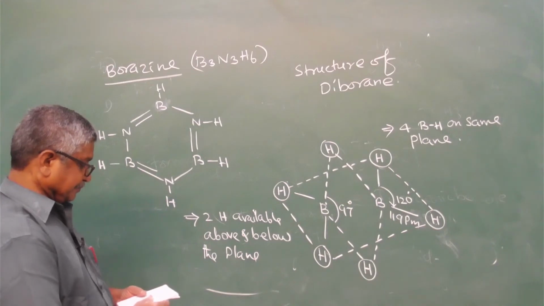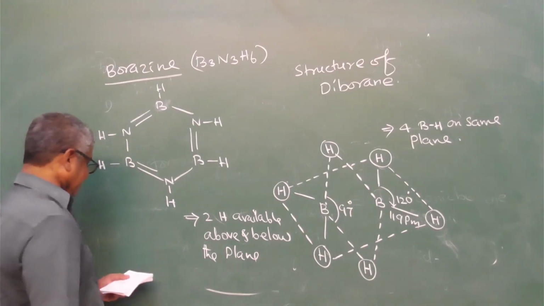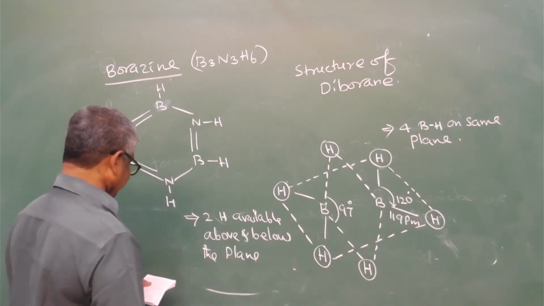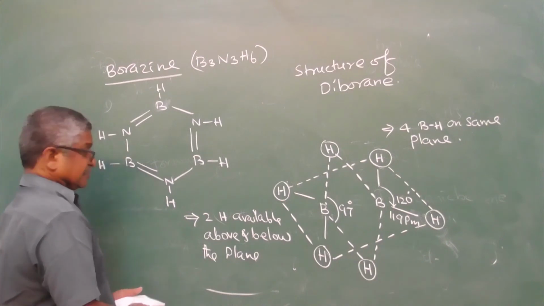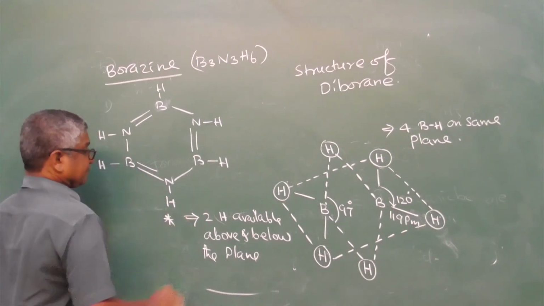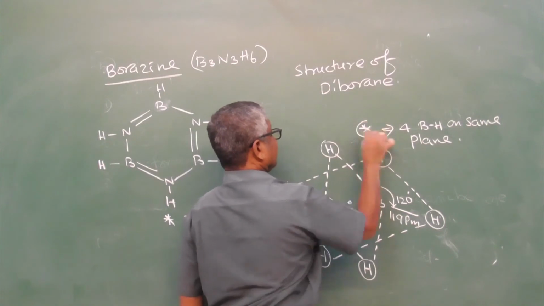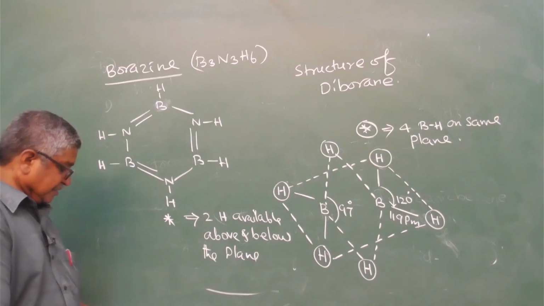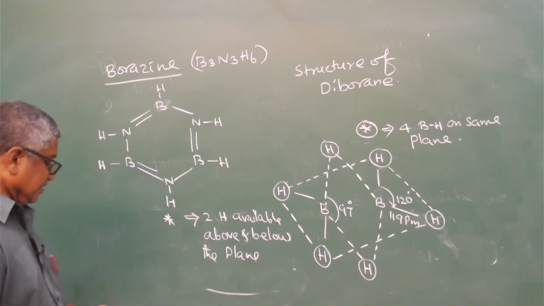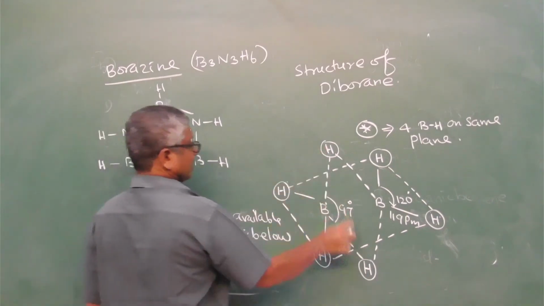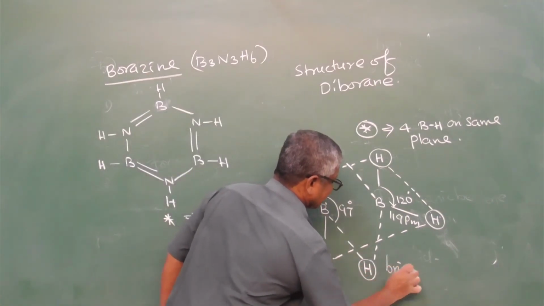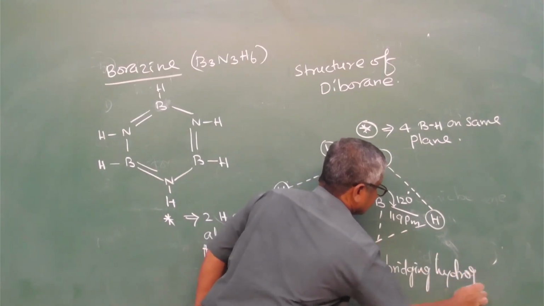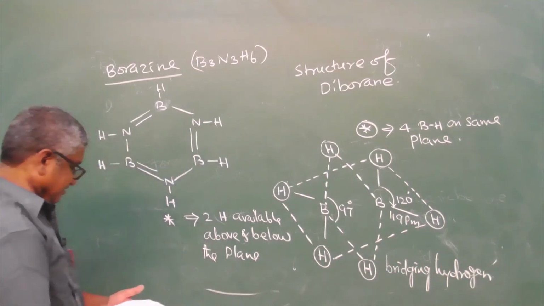Next, the 4 terminal bonds are regular and the BHB bridge bonds are different. So this is the point to remember about the structure of the diborane compounds. Structure of the diborane compound, bridging hydrogens. These two are called bridging hydrogens.